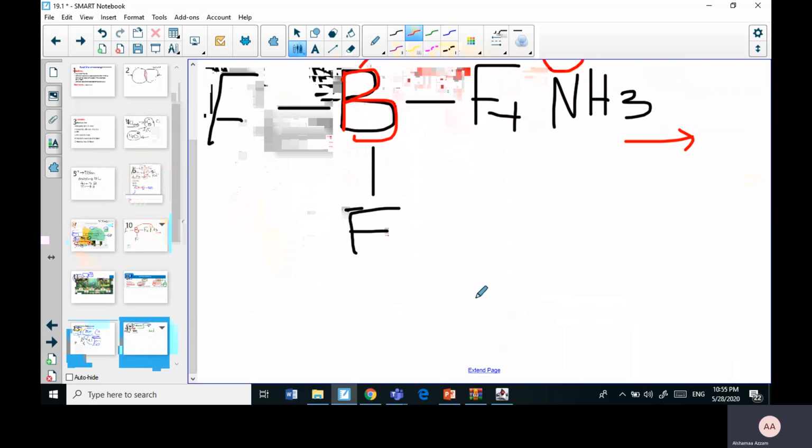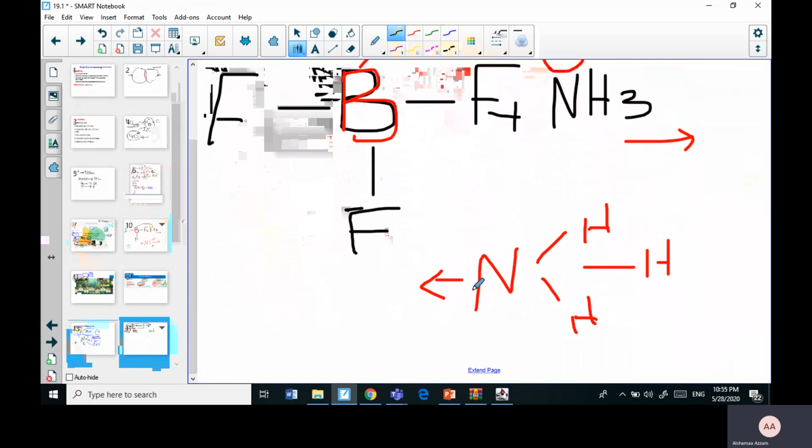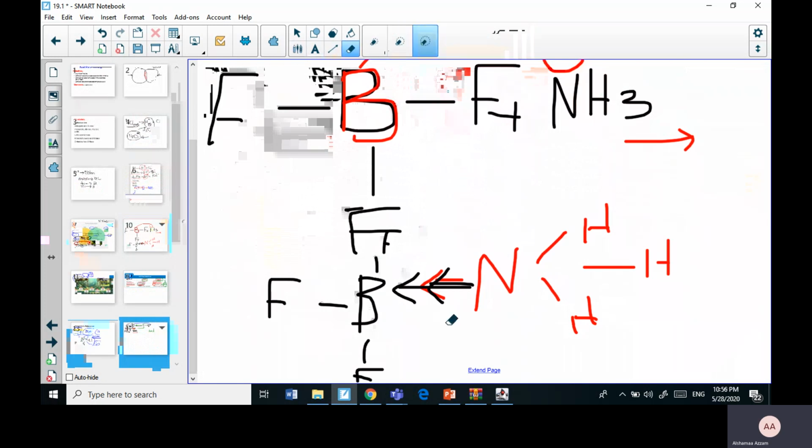What is going to happen is we are going to have this compound. This is a coordinate covalent bond that we draw, if you remember, as an arrow. It is given to boron, and those are the 3 fluorine. And why did this happen? Because fluorine has a high affinity for electrons, so it withdrew all of the electrons toward itself, which made this boron want more electrons. So this is what happened.